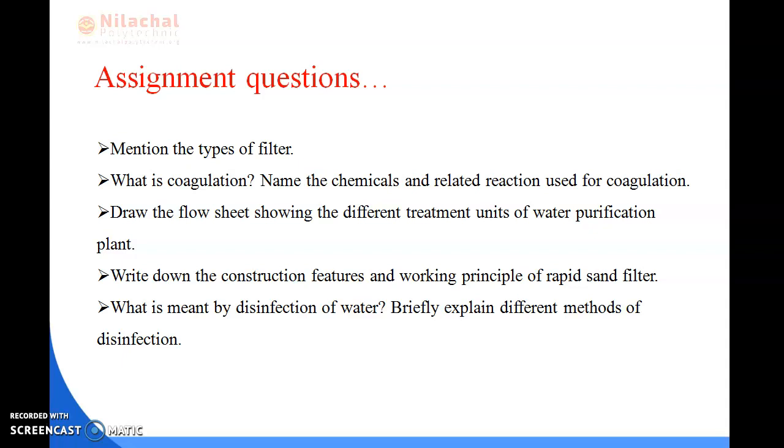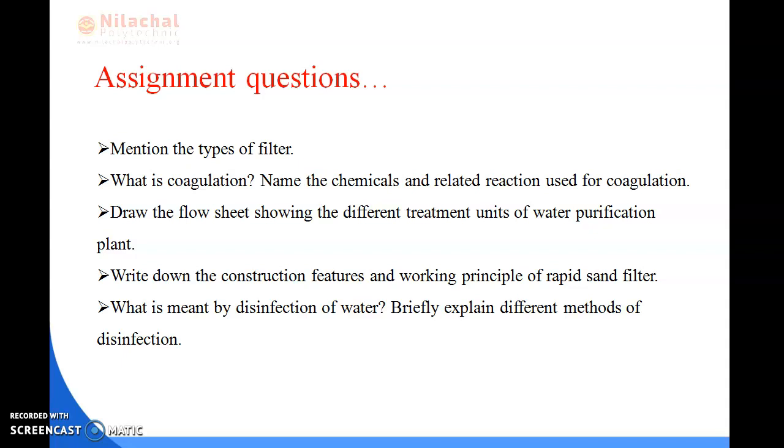Okay, the flow sheet will show aeration, sedimentation, filtration, disinfection, softening. All these are the water treatment units we will be showing. And write down the construction features and working principle of rapid sand filter. Also I have discussed about the